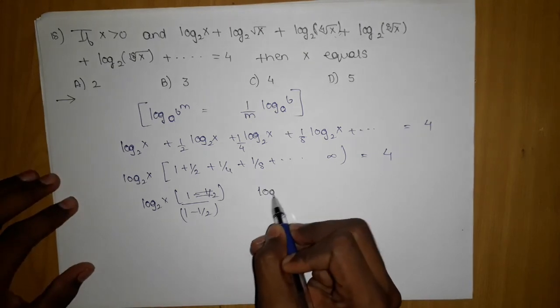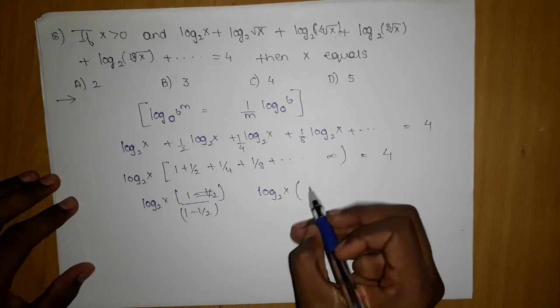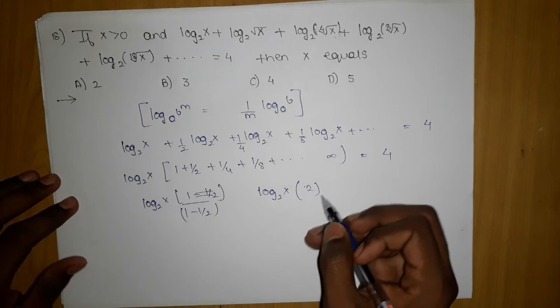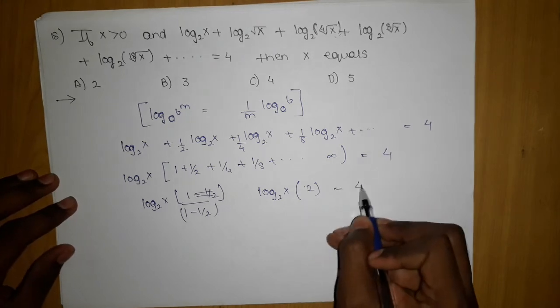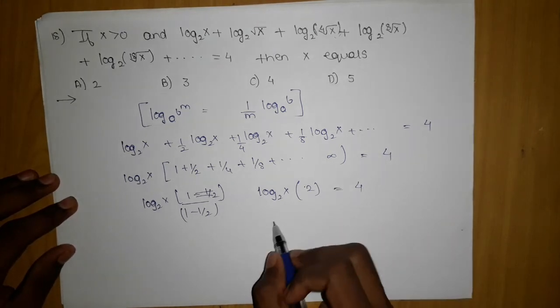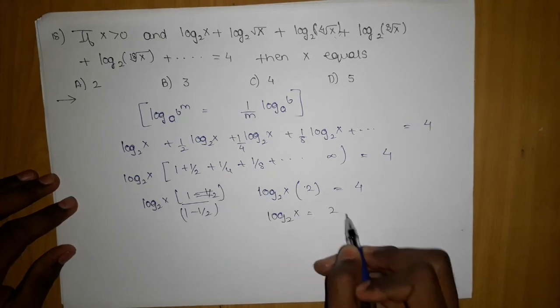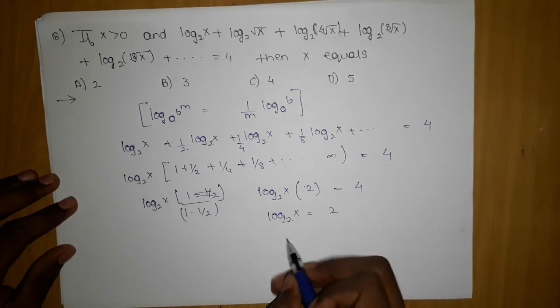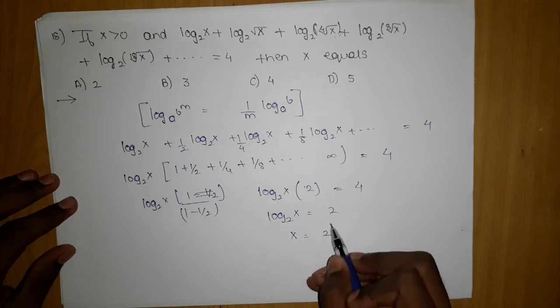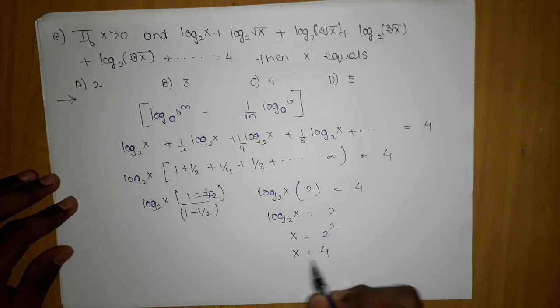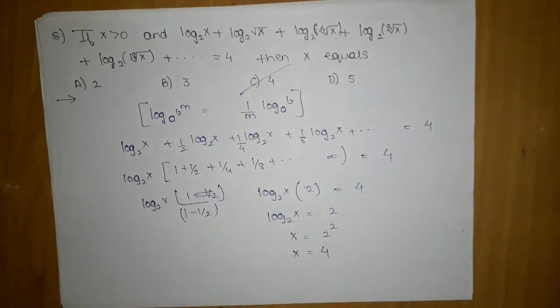The moment I apply it, the 2 will move up and the 2 will cancel out with the 4, so log 2 to the base x will be 2. Moving this 2 over, I get 2 to the power 2, x is equal to 4, which is C. So C is the answer.